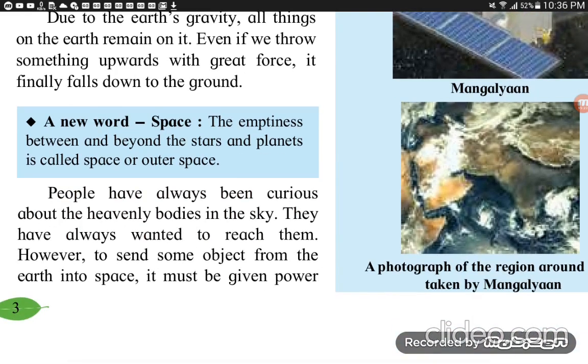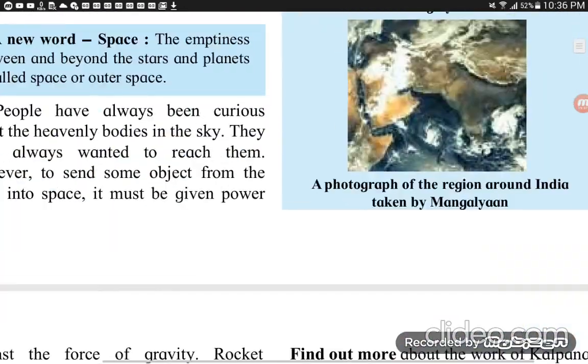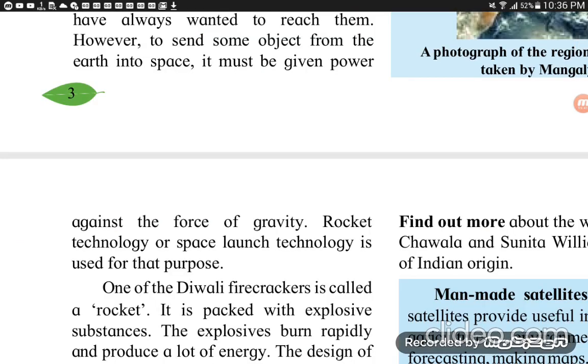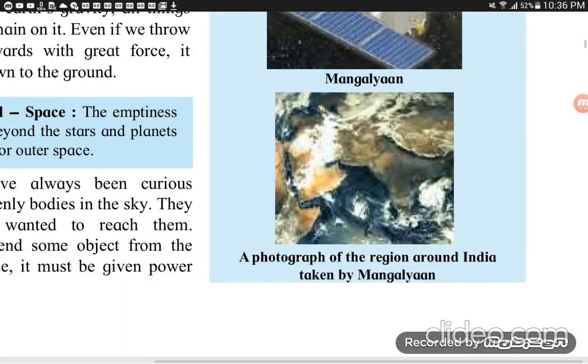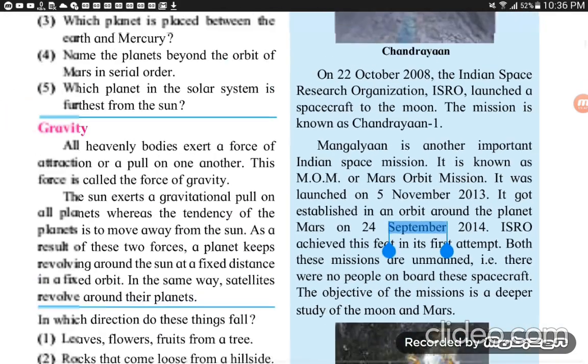People have always been curious about the heavenly bodies in the sky. They have always wanted to reach them. How to send some object from the earth into space? It must be given power. Look at the pictures here. Some pictures are given here.